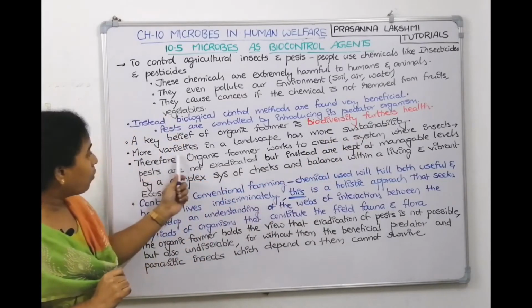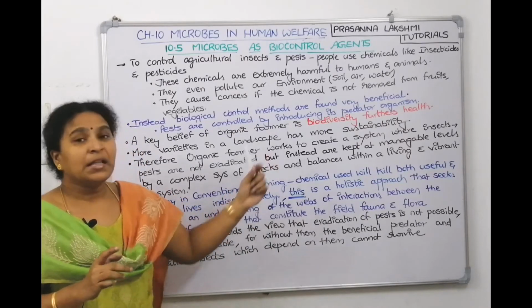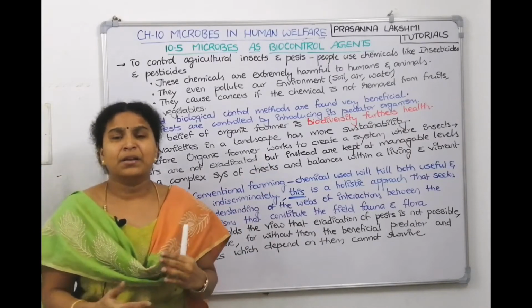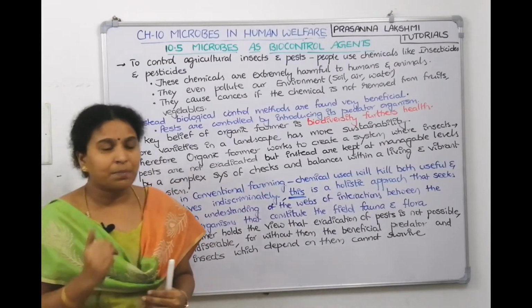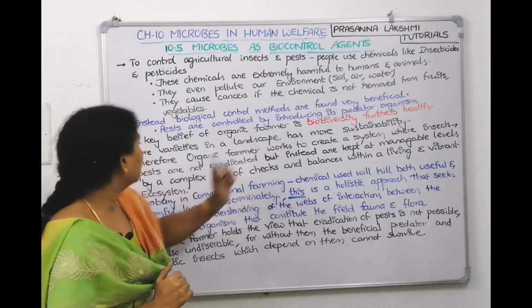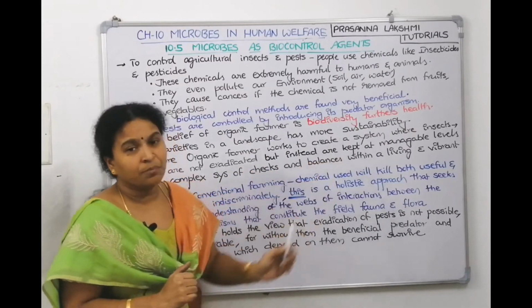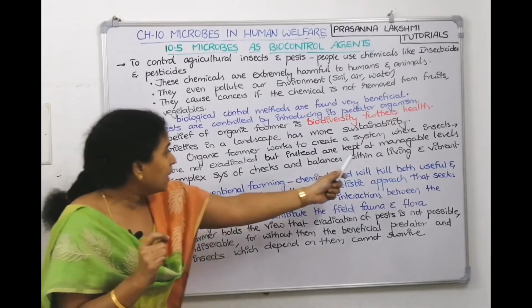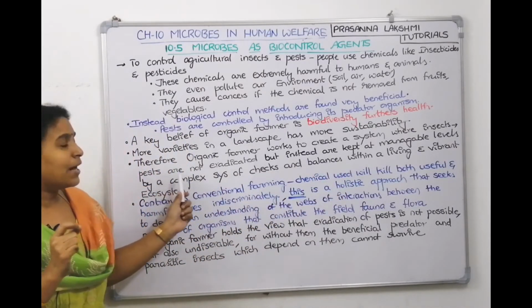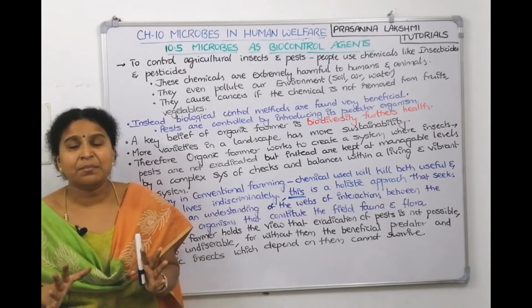Okay, now if more varieties are there in the landscape, then that landscape is more sustainable, it is fertile, it will grow more, it will yield more. That is the belief of the organic farmer. Therefore, an organic farmer works to create a system where insects or pests are not eradicated. We are not killing them completely.